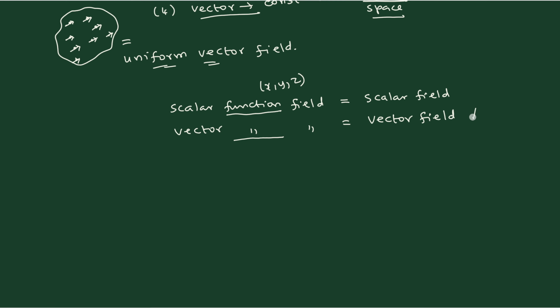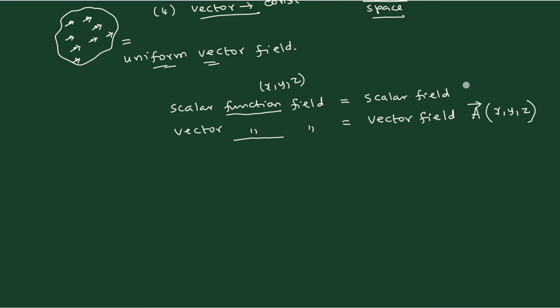Mathematically, how do you write it? You can write A as a vector, and now this is a function, right? Function means it is variable. The function field is written inside brackets. So we say A of x, y, z. Because you are writing inside the brackets, you say it's a function, which automatically means that it is going to be a variable one.